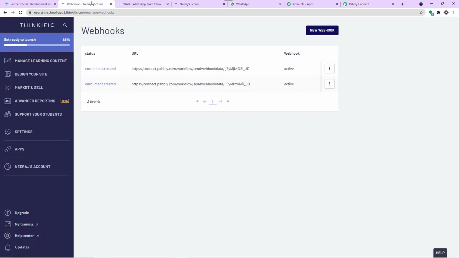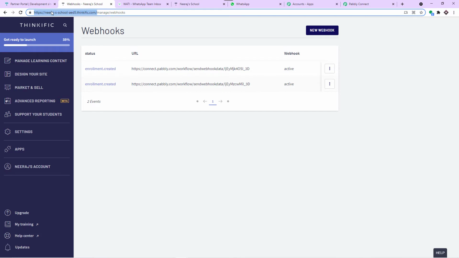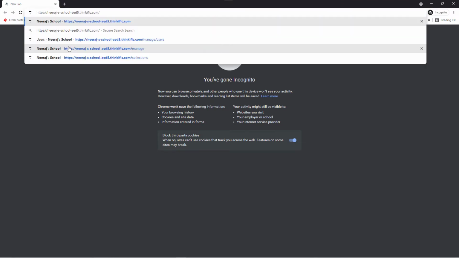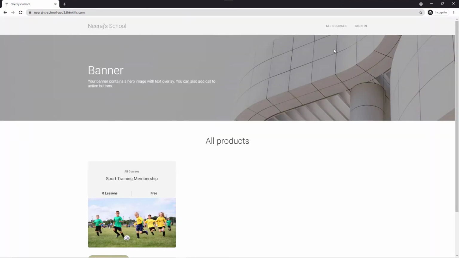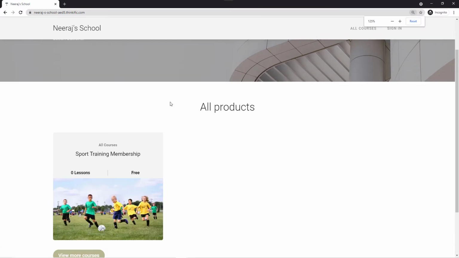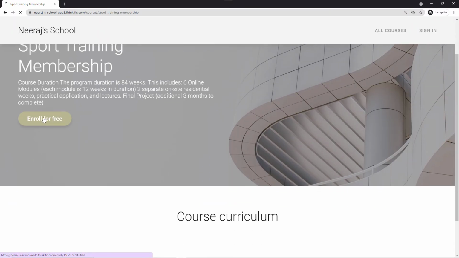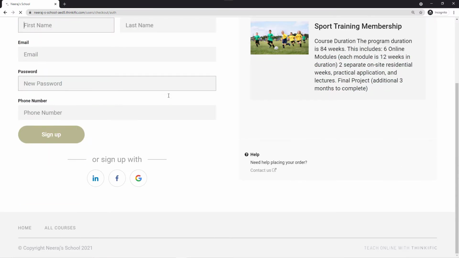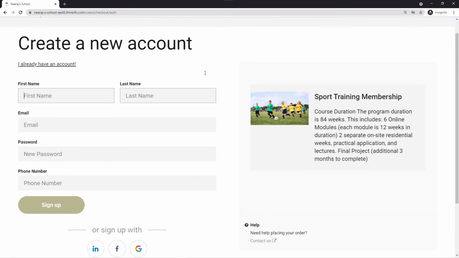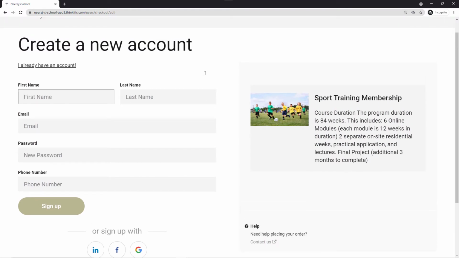Awesome. Now, what we're going to do here is create one more enrollment, a dummy enrollment. I'm going to copy this. And I prefer to open this in a new tab, because a new student will be creating an enrollment. Let me increase the page size. So we are going to make one more enrollment. Click enroll for free. Now remember this, I'm working on a test account. That is why we are enrolling for free.